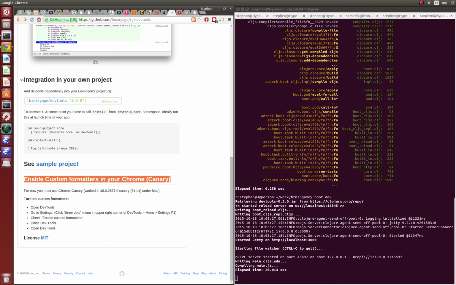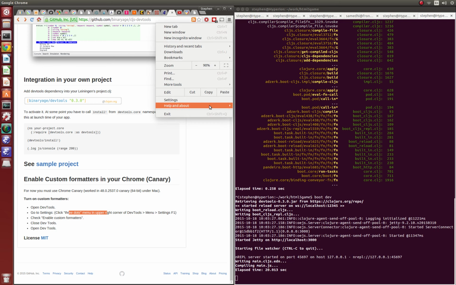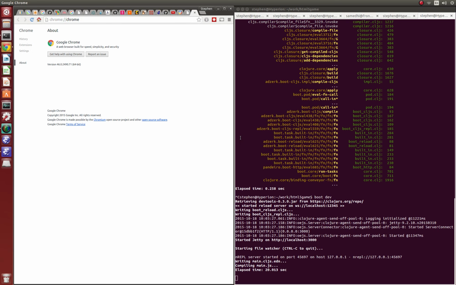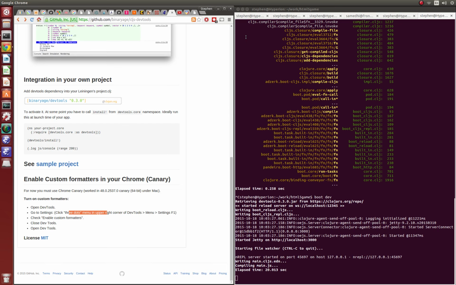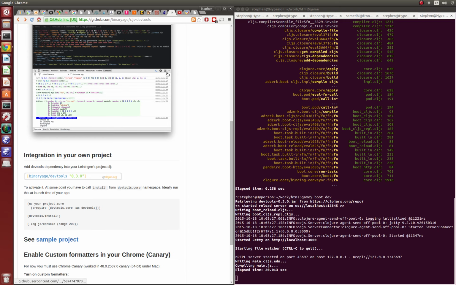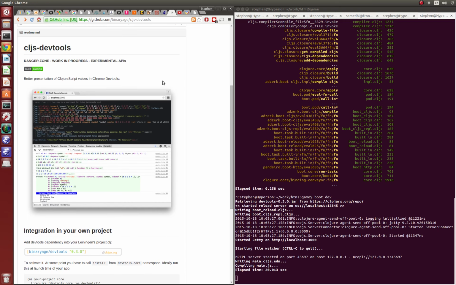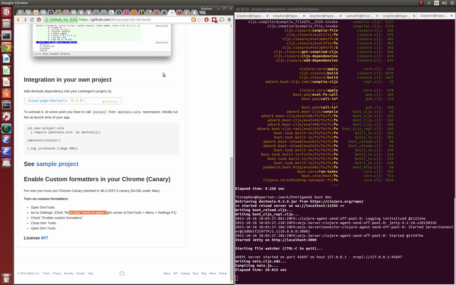But I didn't really read this far. You need to enable custom formatters on 48, and I'm almost certain we're on like 46 or something. Yeah, 46. I think they release every 6 weeks or so. I don't know if it's a full version every 6 weeks. I really don't remember what it is, but it's in the future. I should be in the future though. I'm a developer, you know. But I think I'm just on the current. Anyway, it's now included, so I don't need to read this anymore. Well, I guess I'll leave it open. Yeah, I'll deal with this later.